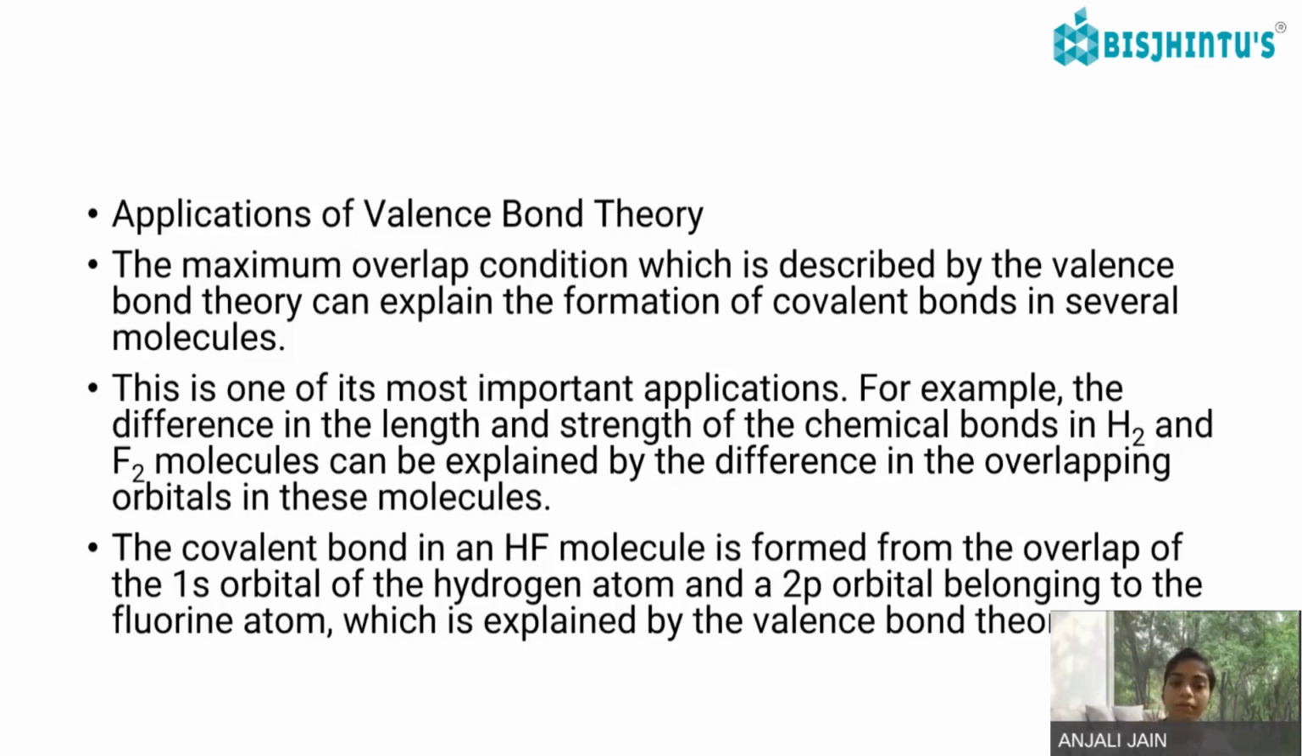Okay, the covalent bond in HF molecules forms by the overlapping of the 1s orbital of hydrogen and the 2p orbital belonging to the fluorine atom. Okay. More electronegativity is also there in case of fluorine as compared to hydrogen.